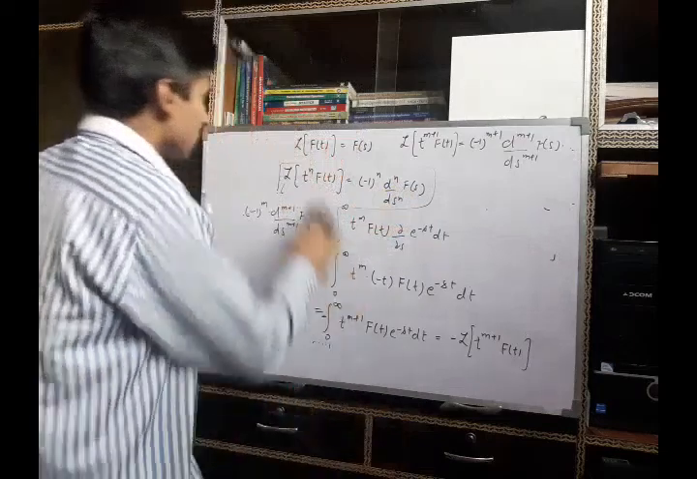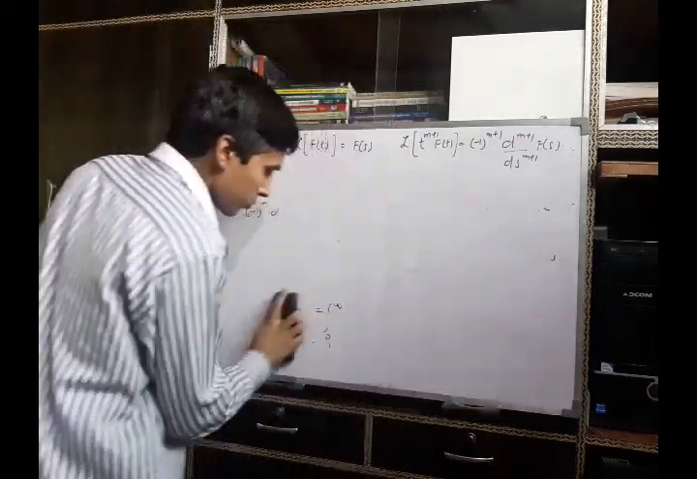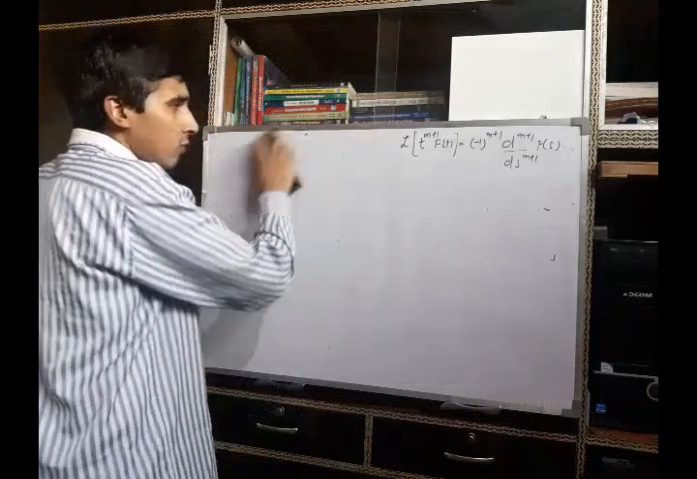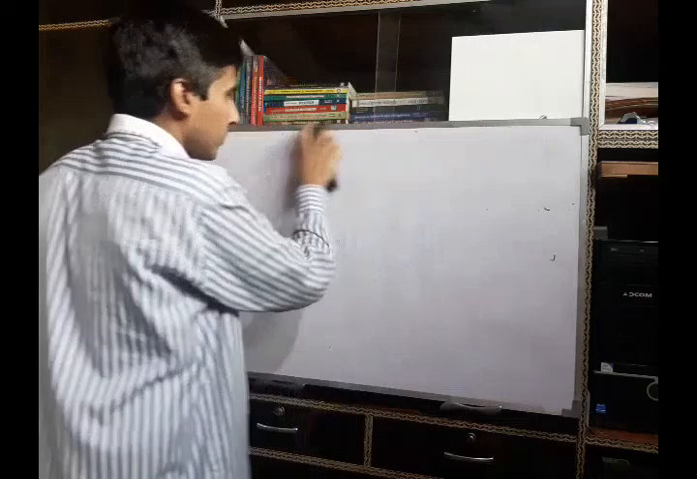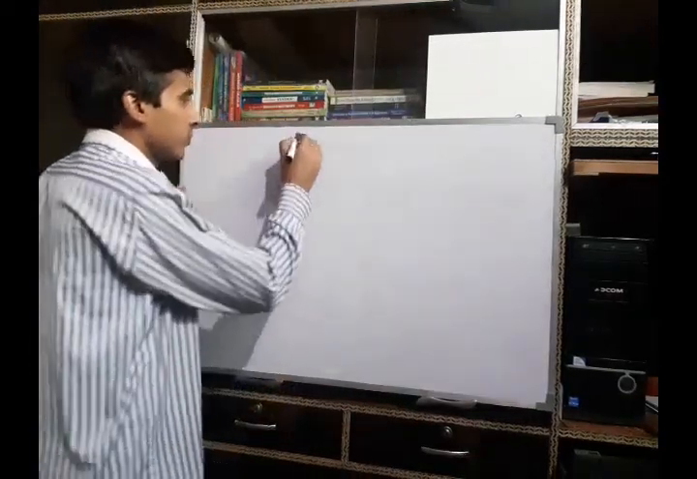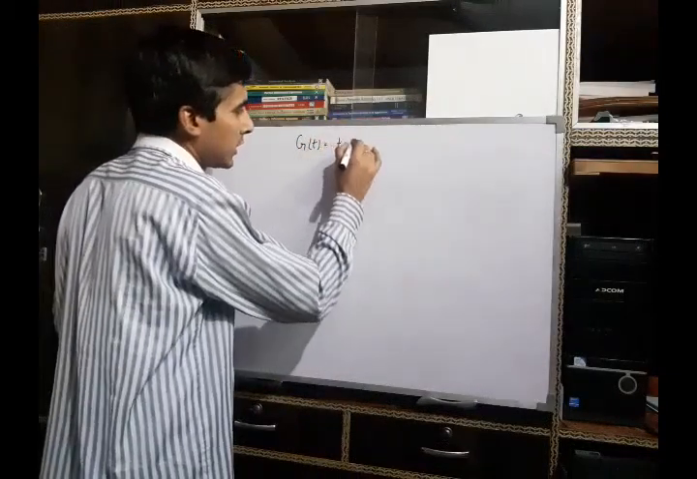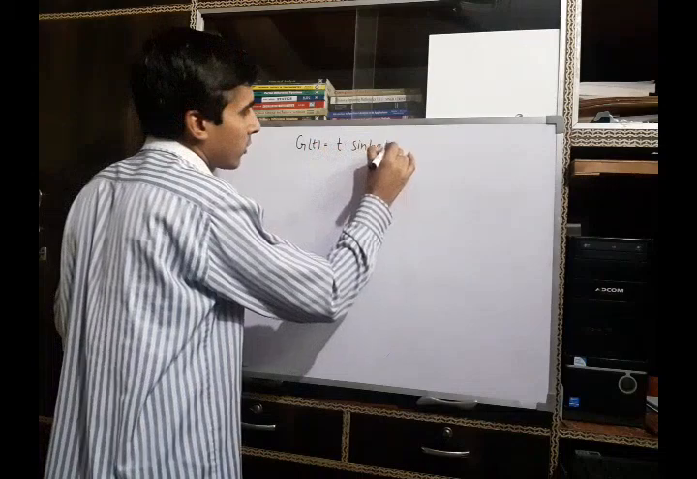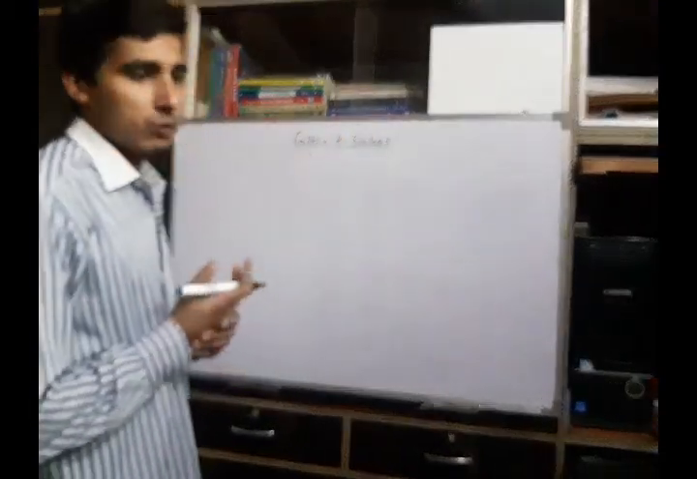Now using this result, we can solve several examples. Now we consider one of them. We consider the function g(t), which is t times sinh(at), and we have to find the Laplace transform of this function.